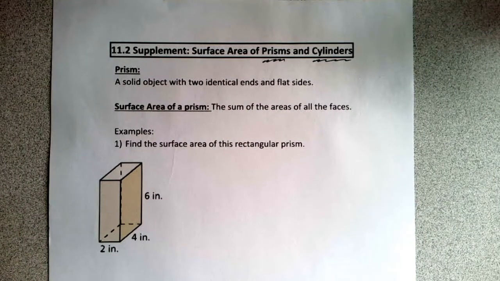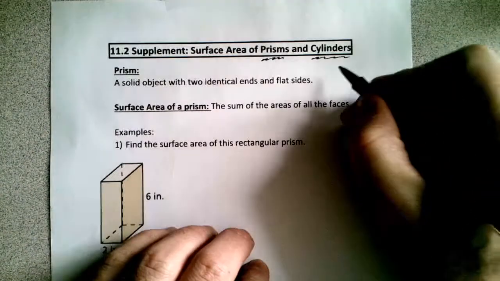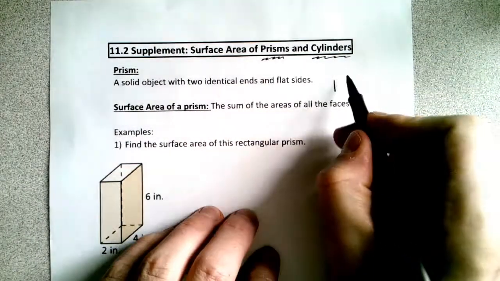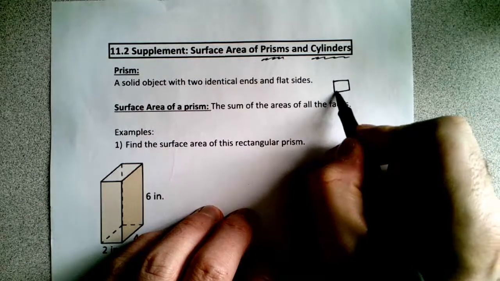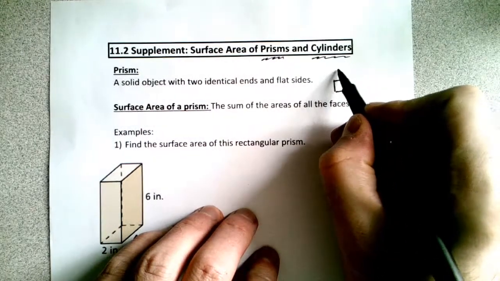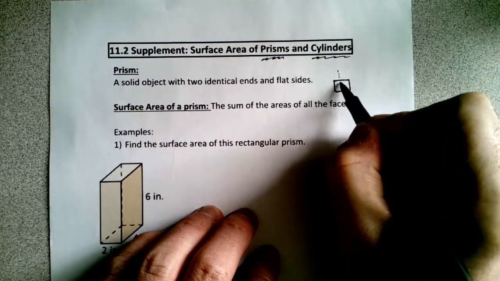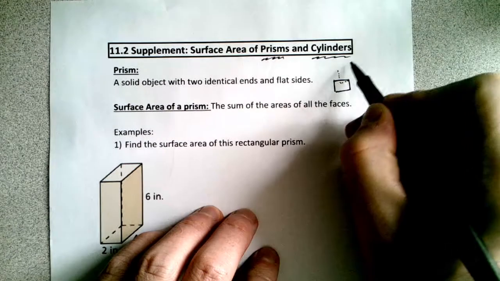Now, this was all maybe understood content from the book's perspective, but I feel like this is something that's worth going over. So first off, a prism is going to be defined by a solid object with two identical ends and flat sides. So for example, if you had a cube, right, so you have a square on one end, it's going to be a square on the other end. I'm going to try to draw this all nice in 3D. I'm going to butcher it, and I'm sorry.